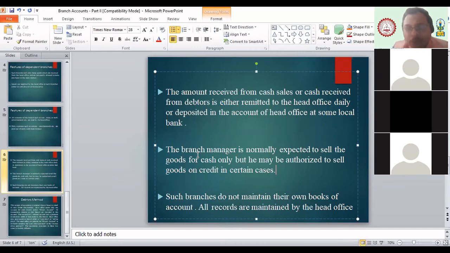डेटर्स ने पैसा नहीं दिया तो who is responsible? Who is going to collect the money? As you said, it is a dependent branch. So यहाँ पे branch manager simply can escape by saying, sir, मुझे नहीं मालूम, वो पैसा नहीं दे रहा है. And head office cannot run behind every debtor saying पैसा दो पैसा दो पैसा दो. Is it possible? If you have 25, 35 or 100 branches all over the country, ये possible है क्या? Yes or no? No, sir.